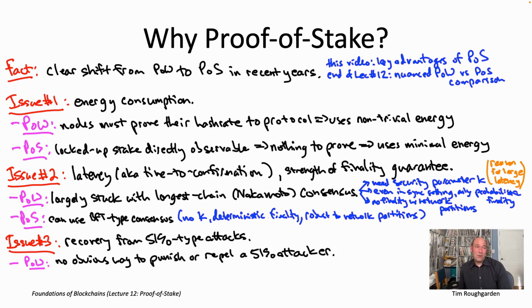So the story here goes something similar to what we discussed at the end of lecture number 10. That's when we were discussing selfish mining, and we had that last video about what are the various reasons why selfish mining doesn't seem to occur in the wild. And so here, that argument would go something like this. Think about the Bitcoin protocol. And imagine an attacker actually manages to control 51% of the hash rate contributed to the Bitcoin protocol.